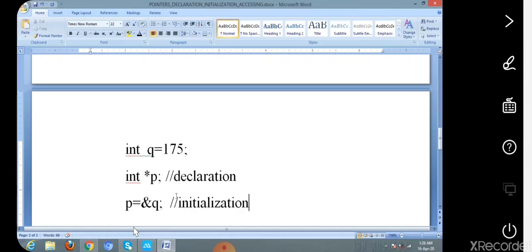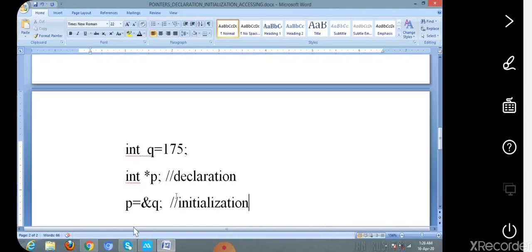Okay, is it clear? So we are declaring a normal variable named q and initializing it with the value 175, and declaring another pointer variable which is initialized with the address of the normal variable q using the address operator ampersand.